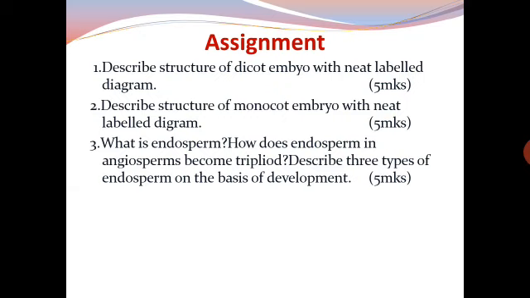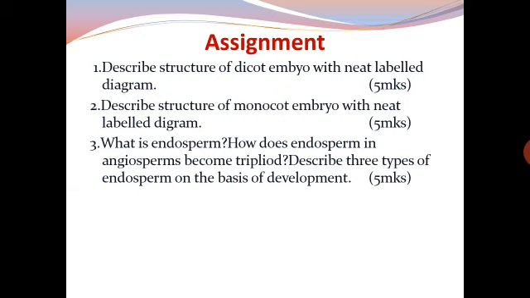5 marks. Thirdly, what is endosperm? How does endosperm in angiosperm become triploid? Describe 3 types of endosperm on the basis of development. So these were the questions from this part of the chapter.